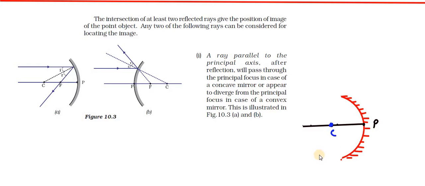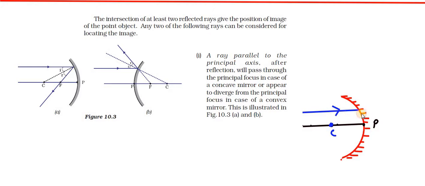Here, suppose we have a ray of light passing towards the mirror. While coming back, it is passing in this direction.